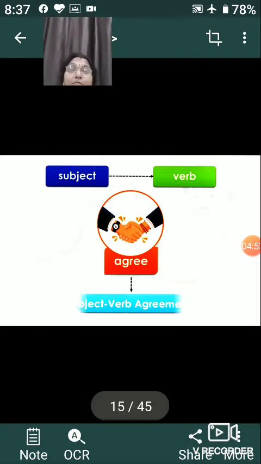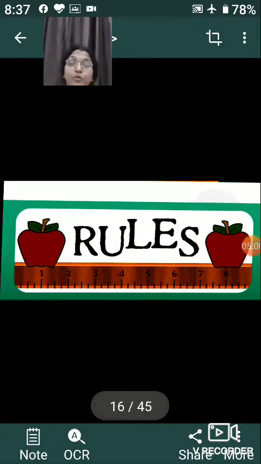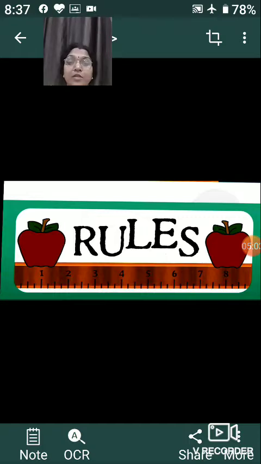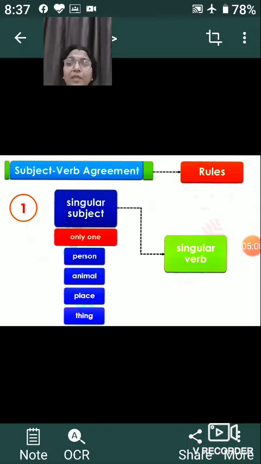Now coming to subject verb agreement, how can we know what the agreement between the subject and the verb should be? There are some rules in our book. So let us go with the first rule. Rule number 1: when we talk about a singular subject, it can be a single person, an animal, a place or a thing. When we are talking about a singular subject, then the verb we use with that person, animal or place should also be in the singular form.